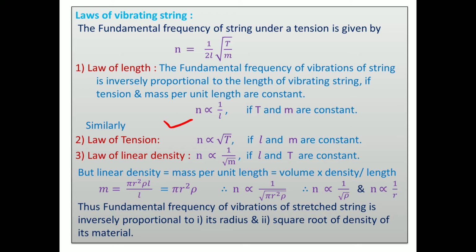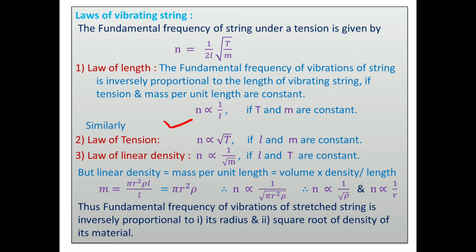Similarly, we can make the law of tension. N is directly proportional to square root of T. Look at it, square root of T is in the numerator, so you can take it as directly proportional. Fundamental frequency of a vibrating string is directly proportional to the square root of tension in the string, if vibrating length and linear density are constant.